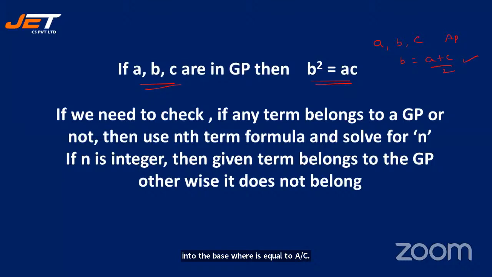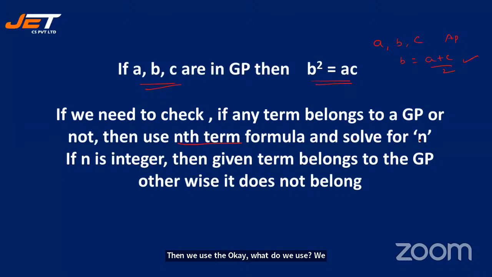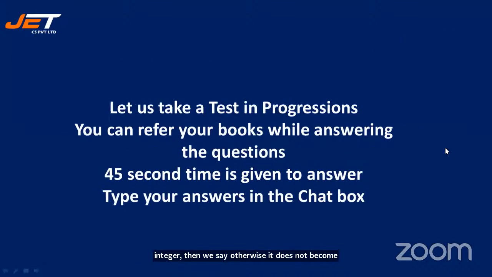So if we need to check if any term belongs to a geometric progression or not, then we use the nth term formula. What do we use? We use the nth term formula and solve for n. If n is an integer, then the given term belongs to the GP. If n is not an integer, then otherwise it does not belong. Is it clear? Fine.